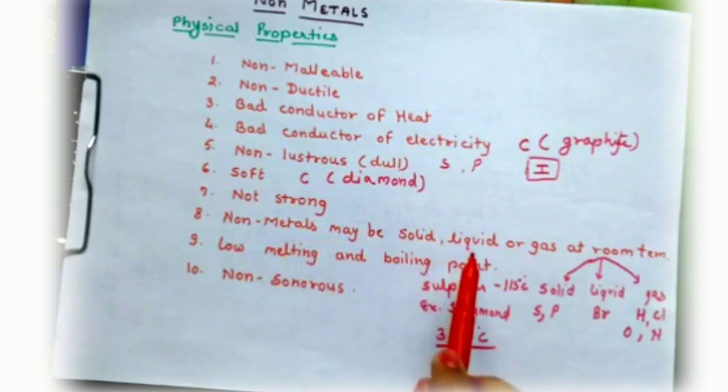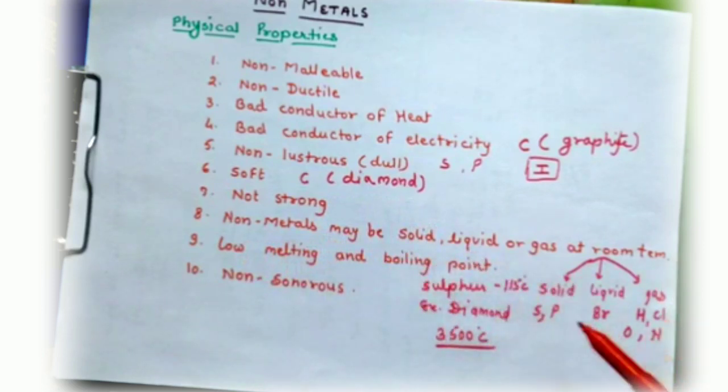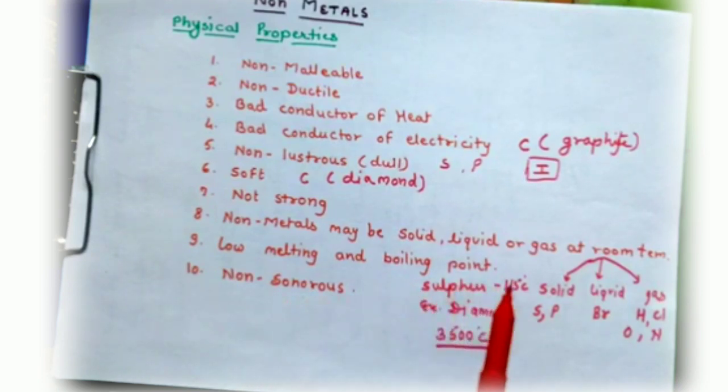Non-metals may be solid, liquid or gas at room temperature. So sulfur and phosphorus are in the form of solid, bromine in the form of liquid, and hydrogen, chlorine, oxygen and nitrogen in the form of gas at room temperature. Very low melting and boiling point. Only diamond is the exception. Non-sonorous. So these are the physical properties of non-metals.